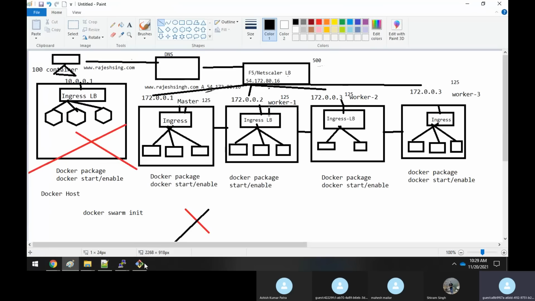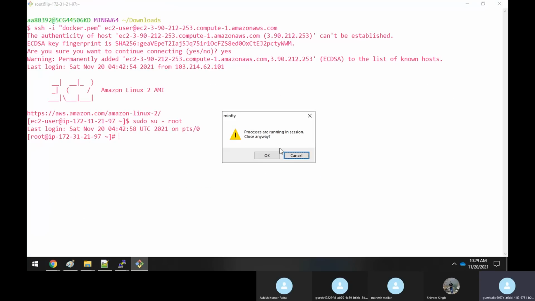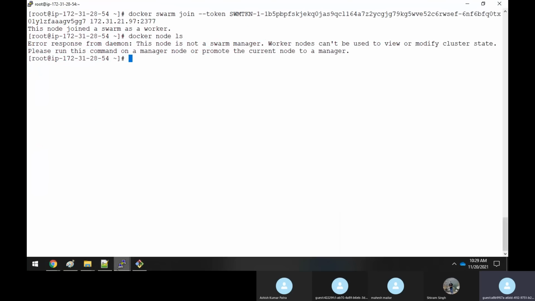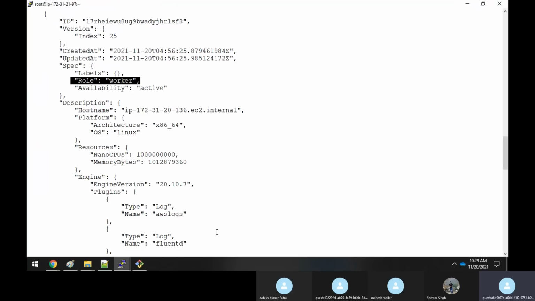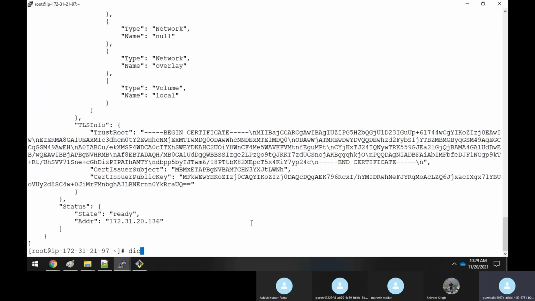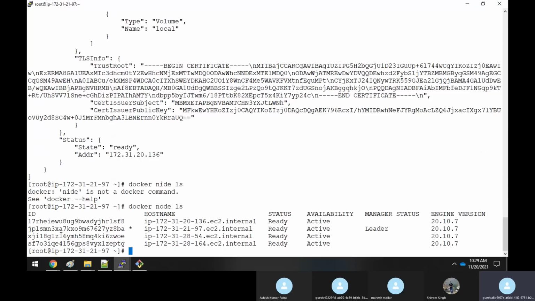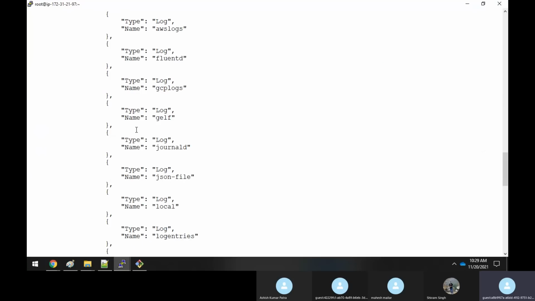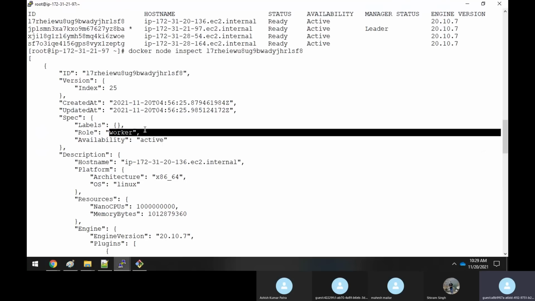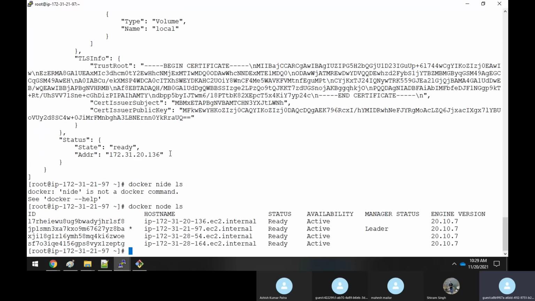Clear, sir? This is one of the interview questions they will ask: how do you confirm whether a particular node is a master or a worker node? You first execute docker node ls. Through that, you will get to know about the IDs, and you can inspect that ID and see the label. At the top of the output, you can see there is a label known as worker. Through that, you will get to know which is a worker node and which is a master node. Is it clear, sir? Okay.